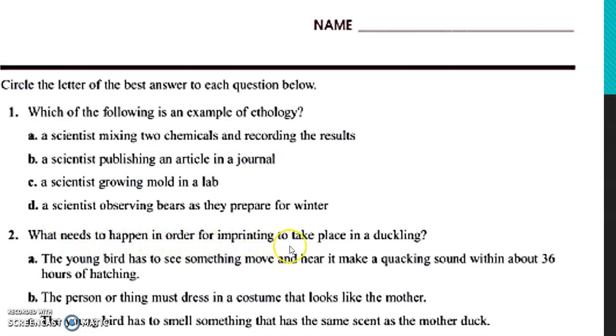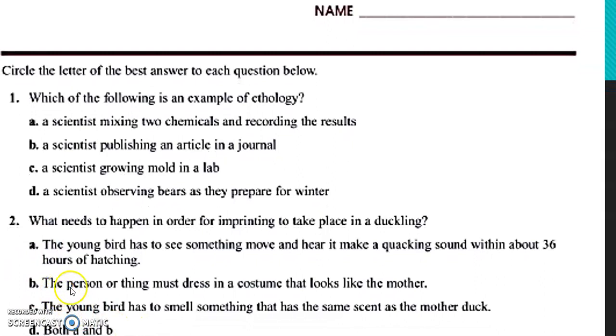Number 2, what needs to happen in order for imprinting to take place in a duckling? Option A, the young bird has to see something move and hear it make a quacking sound within about 36 hours of hatching. Is probably one of the answers. Option B, the person or teacher must dress in a costume that looks like a mother. I don't think so. It's not necessary.